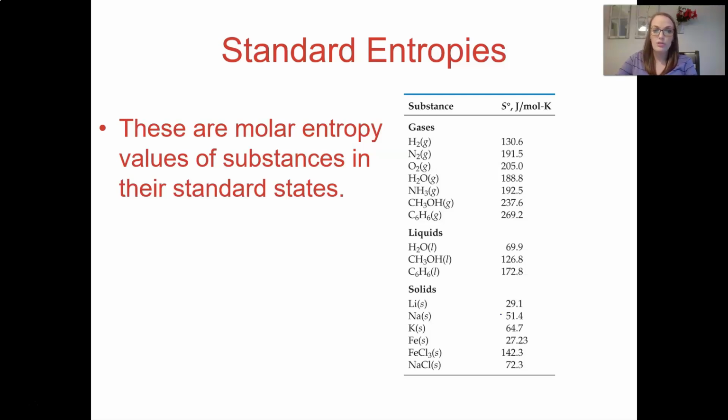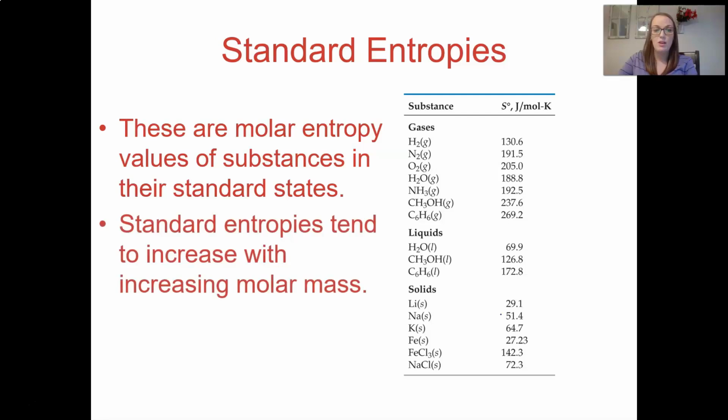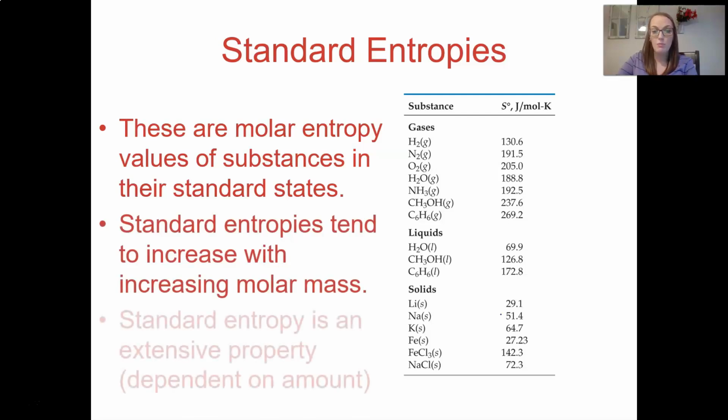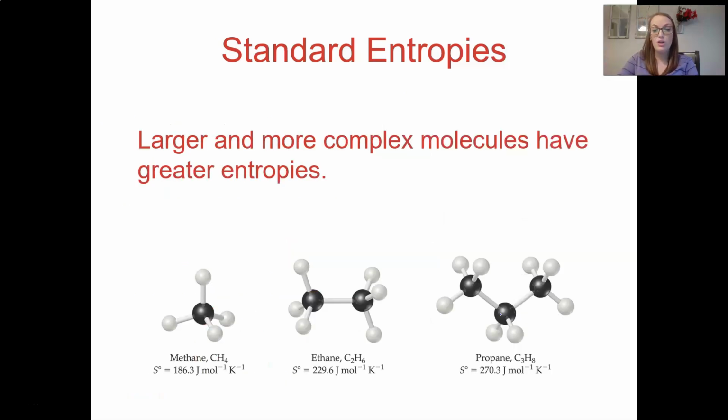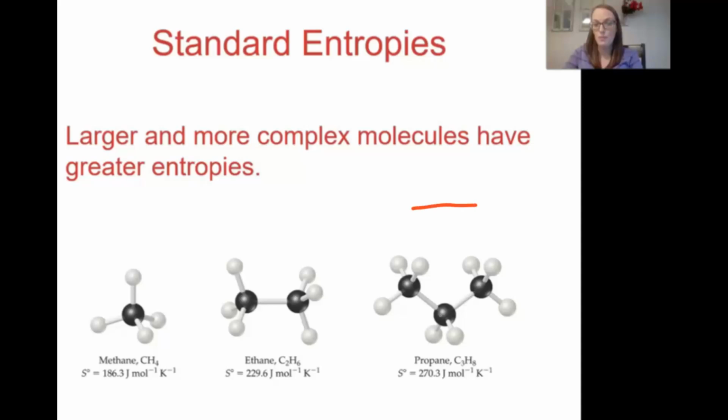So there are standard molar entropies, just like there's heat of formation. The standard entropies increase with molar mass. Standard entropy is an extensive property, so it does depend on the number of moles. Okay, with a larger molar mass, the more protons, neutrons, and electrons, the more movement, the more entropy. Also, larger, more complex molecules have greater entropy because they're able to have more microstates. They have more motion. So propane here would have the highest entropy value because it's got the most mass and it's the most complex of these 3 molecules here.